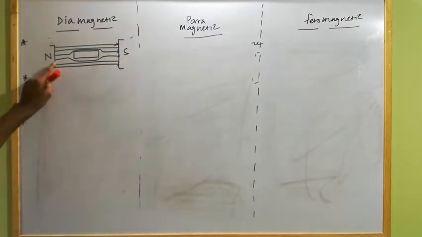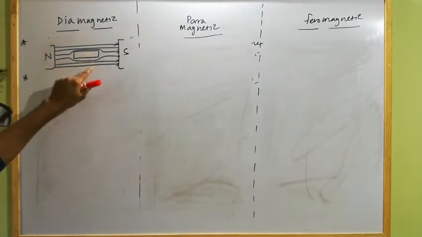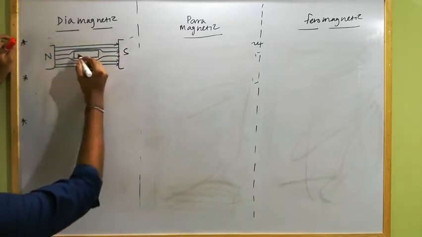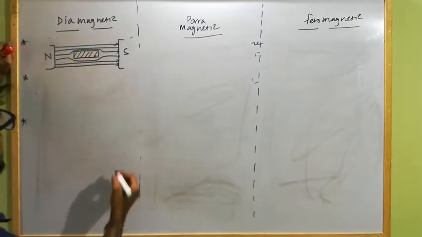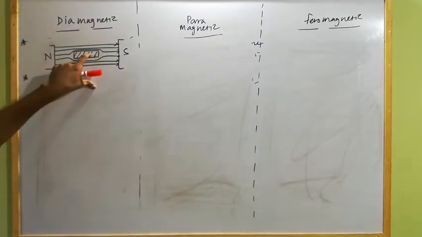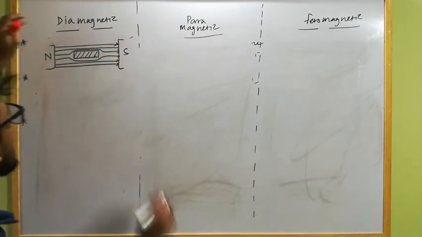So all the magnetic field lines prefer to move out of the diamagnetic substance when it is placed inside an external magnetic field. That means in the case of diamagnetic substances, the magnetic field inside the diamagnetic substance is always less than the magnetic field strength outside the diamagnetic substance.